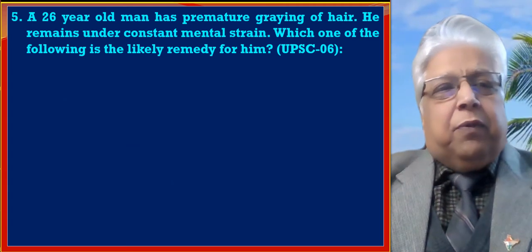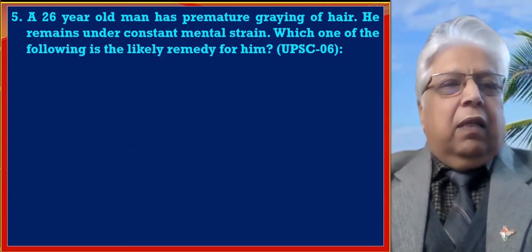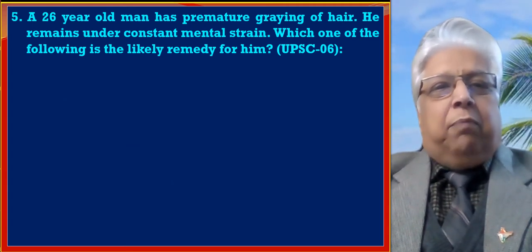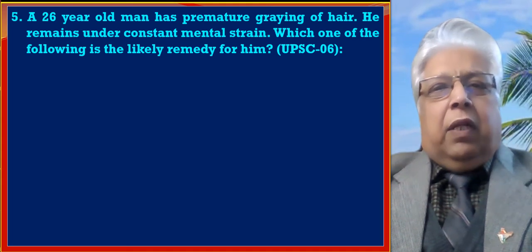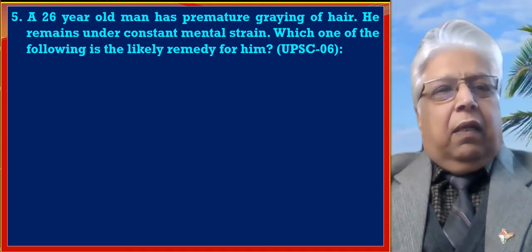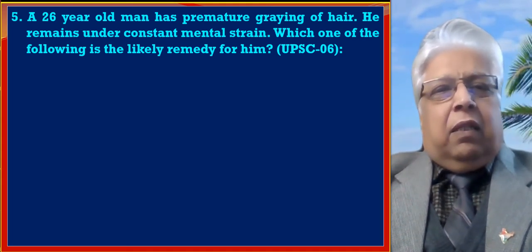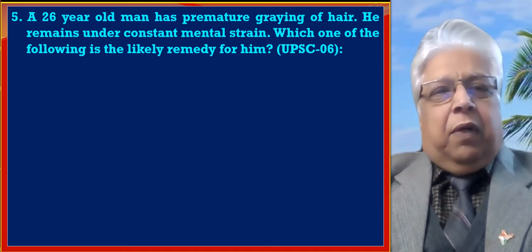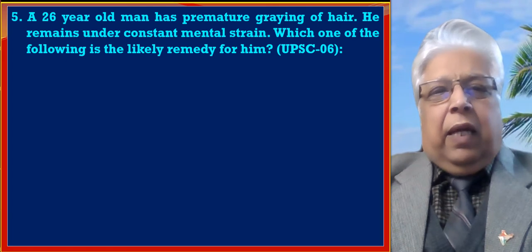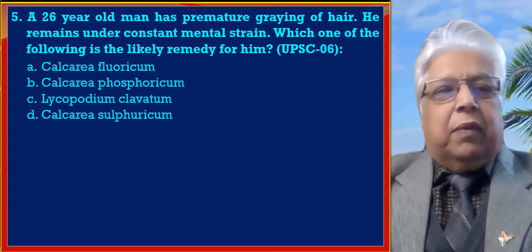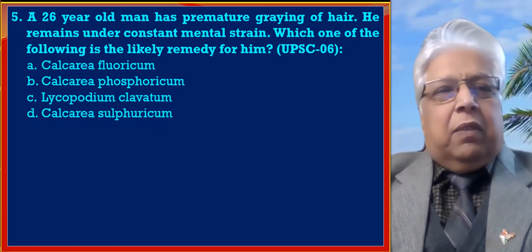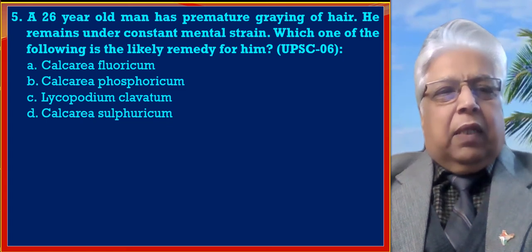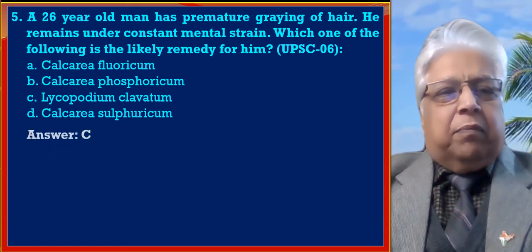Let us go to the fifth question in the series. A 26 years old man has premature graying of hairs. He remains under constant mental strain. Which one of the following is the likely remedy for him? The options are: Calcarea fluorica, Calcarea phosphorica, Lycopodium clavatum, and Calcarea sulphurica.